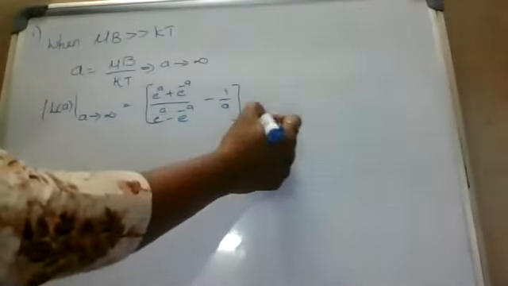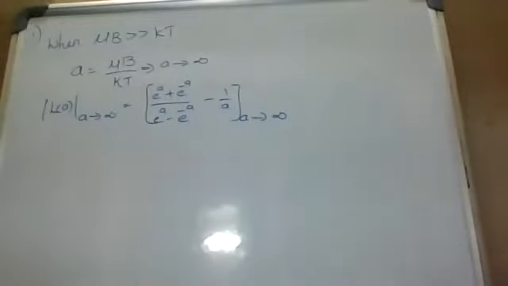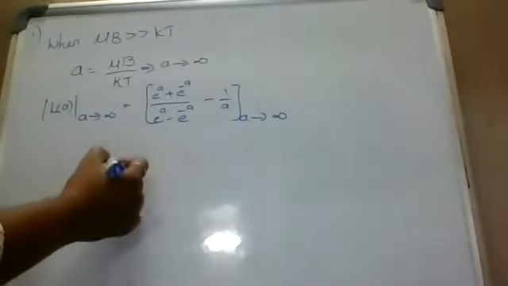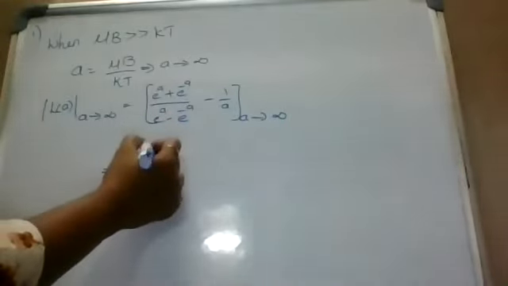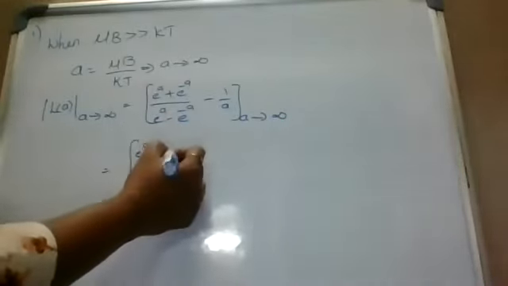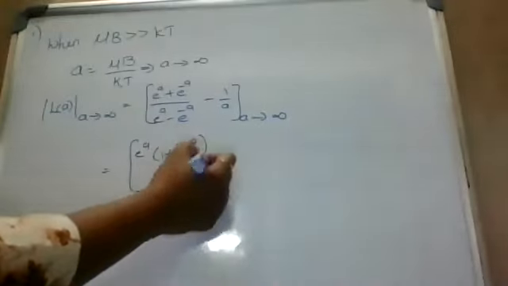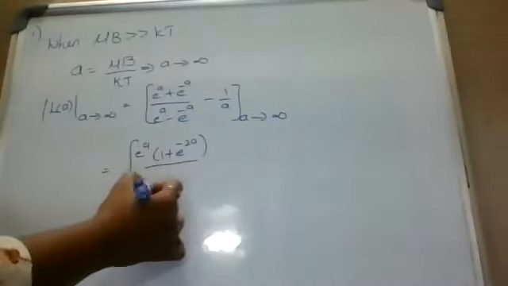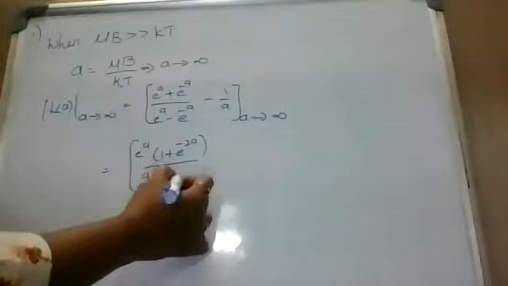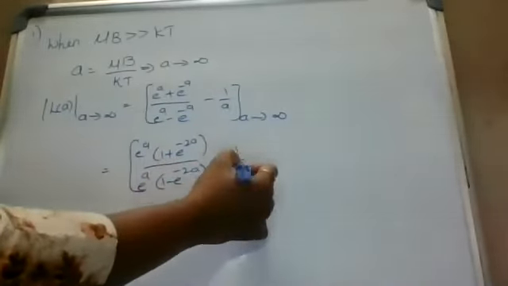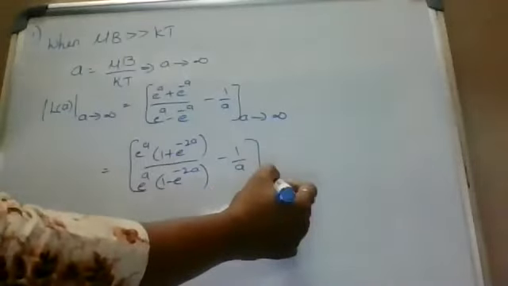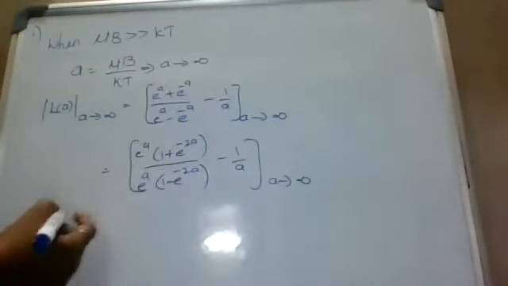Here a tends to infinity. E power a into 1 plus e power minus 2a by e power a into 1 minus e power minus 2a, minus 1 by a. A tends to infinity.